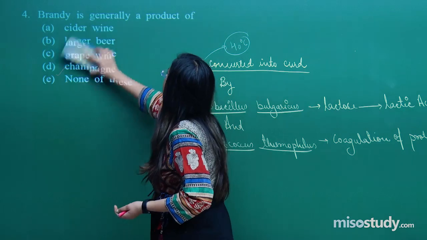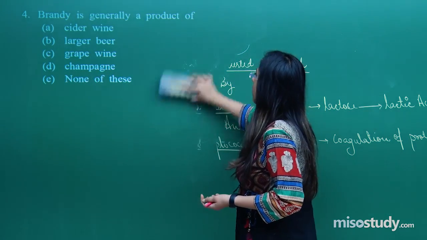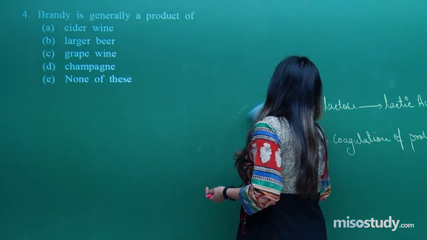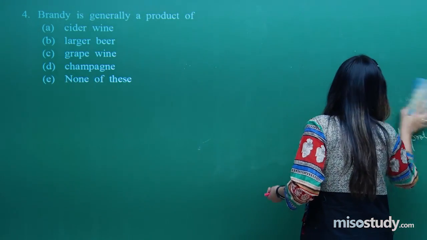Brandy is generally produced from... Now, how is brandy produced? Normally, brandy is produced by fermentation of grape wine.